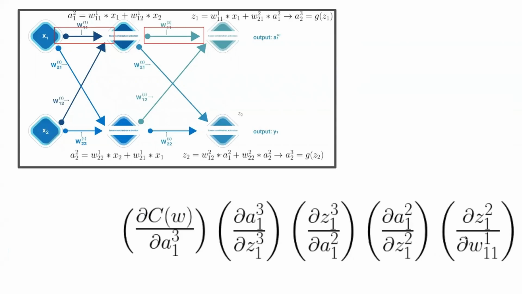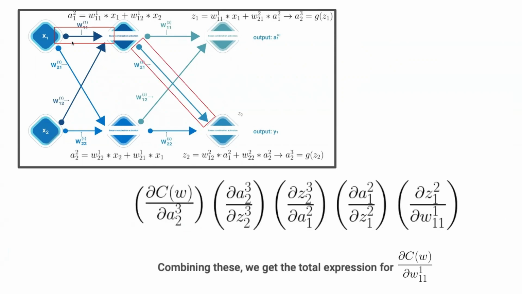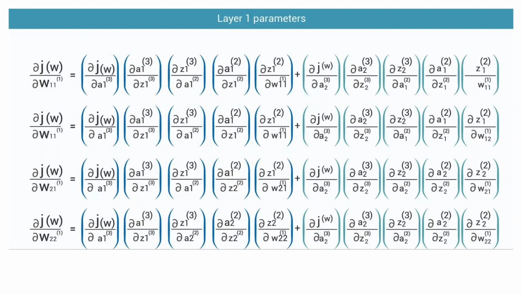And what you can see here is that going from right to left, we're working from the output to the input layer. And similarly, for a path that looks like this in our neural net, this would be the partial derivative chain that corresponds. So when we combine the previous with this current chain, it gives us the total expression for the cost with respect to W11. Now, once you've gone through all of your layers and you have all of your partial derivative chains, congratulations, you have completed backpropagation. And now it's time for us to move on to gradient descent.